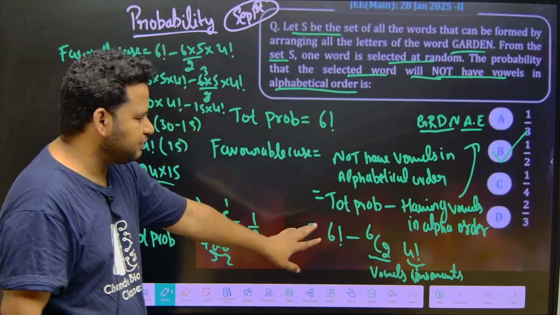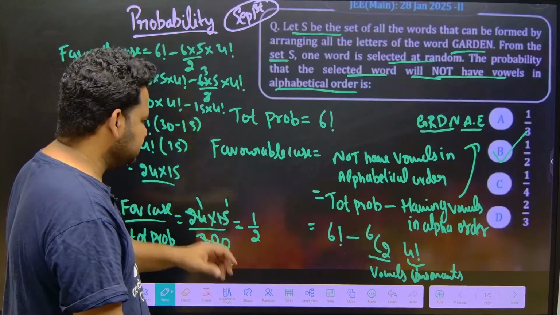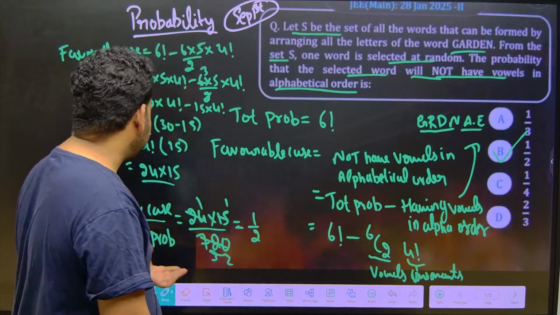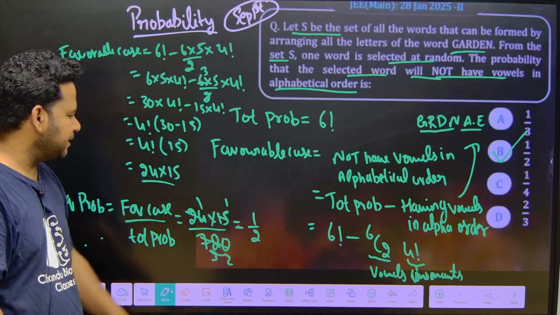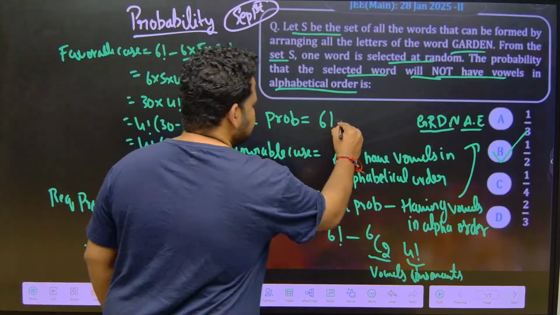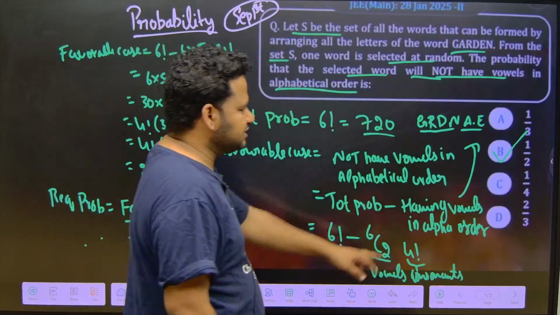So we have fixed the vowels, then we have fixed the consonants. You can arrange them in 4 factorial ways. This is nothing but the favorable case. But we want favorable case by total probability. Total probability is 6 factorial, that is equal to 720. If you do it, you will get it as 1 by 2. Answer is 1 by 2.